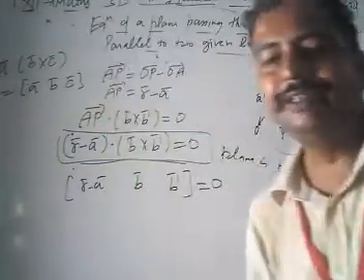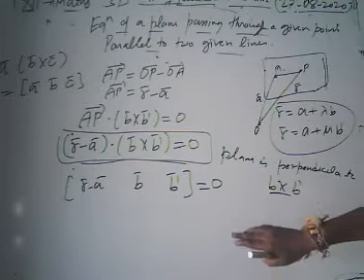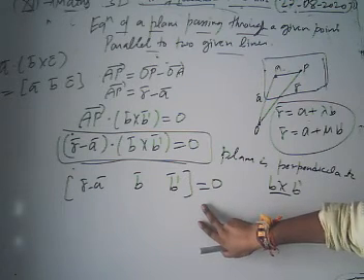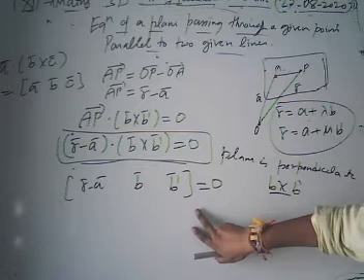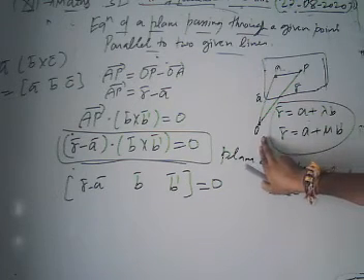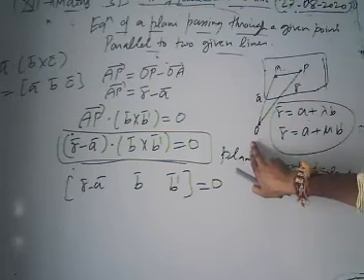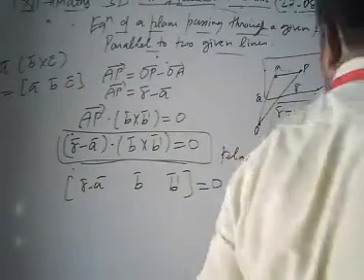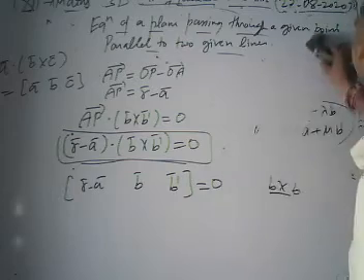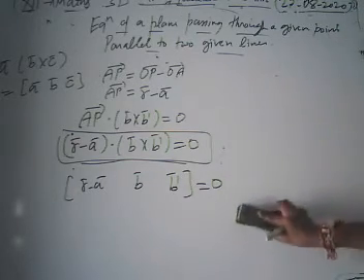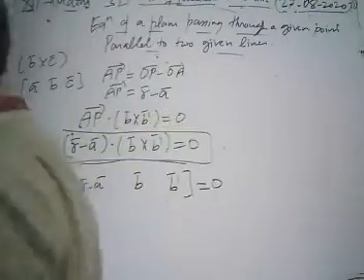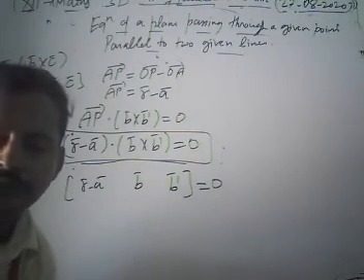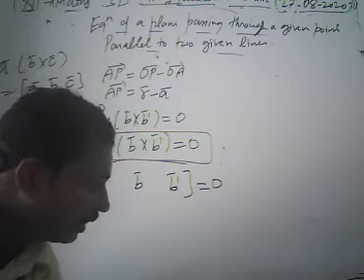Now look, this is our vector form of the equation of a plane which passes through a point a and is parallel to two lines, r equals a plus lambda b and r equals a plus mu b prime. Now we will determine how to find our equation of the plane in Cartesian form. Since the vector form is converted into a scalar triple product, it is very easy to find its Cartesian form.